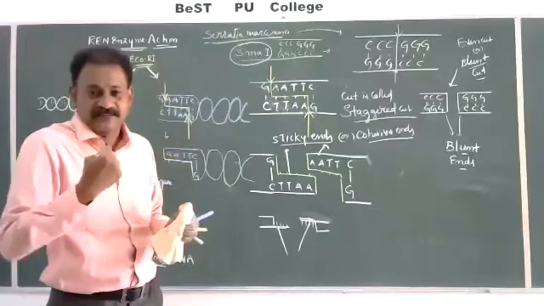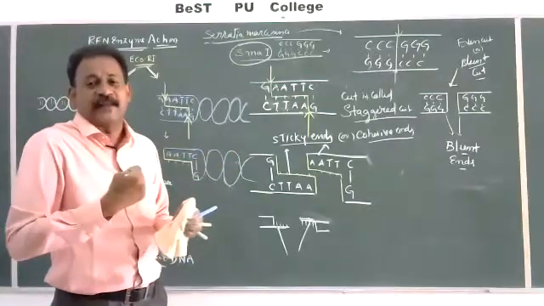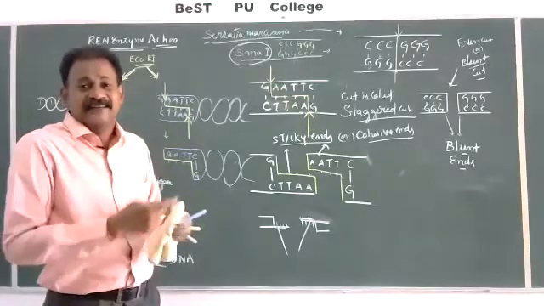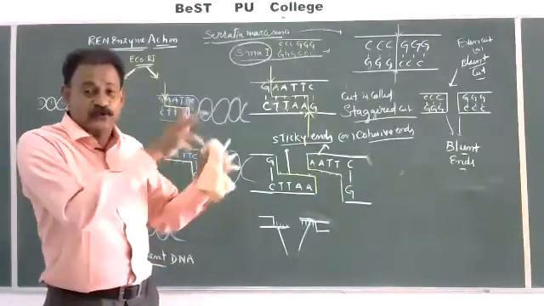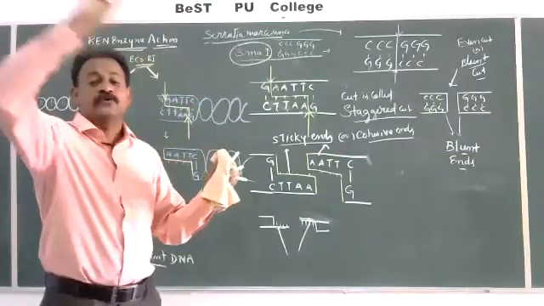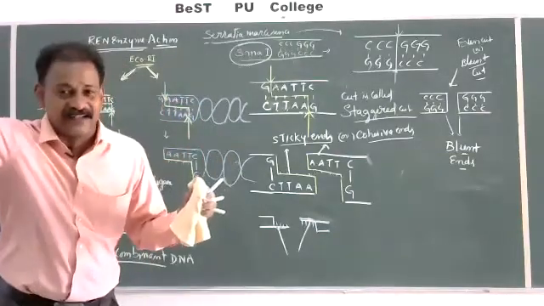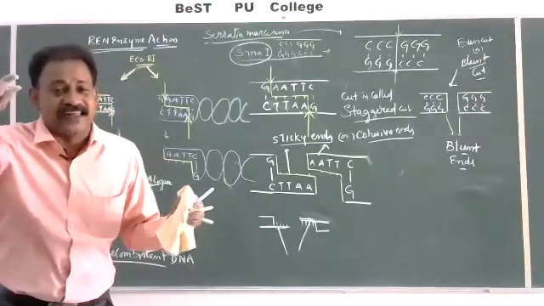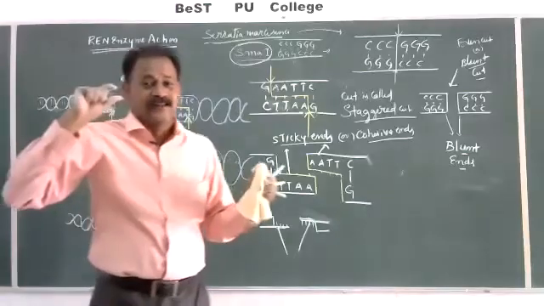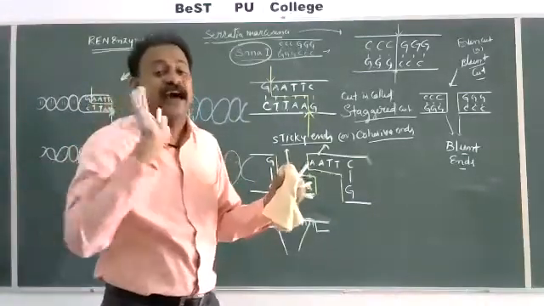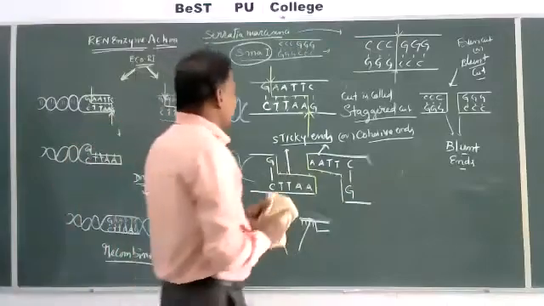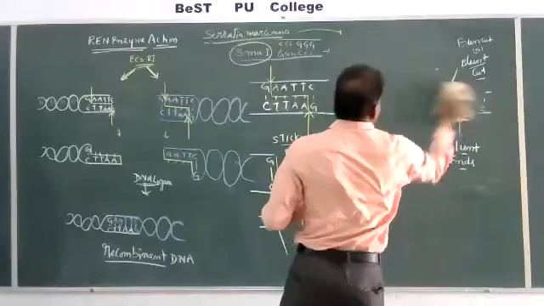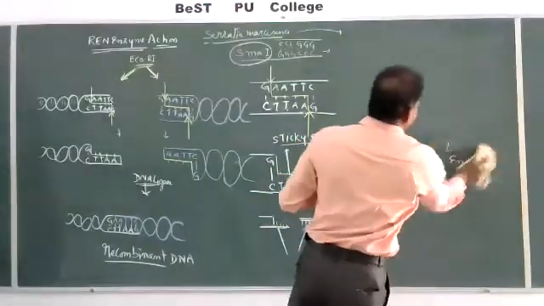Gene of interest, or alien piece of DNA, or desirable gene of interest. The same enzyme which is used to extract this desirable gene, we have to use on the vector or plasmid. What is a plasmid? A small double-stranded ring-like structure, an extrachromosomal segment, which is used as a vector or carrier. What is that vector or carrier? For the gene cloning process. So in the diagram, he has given like this: